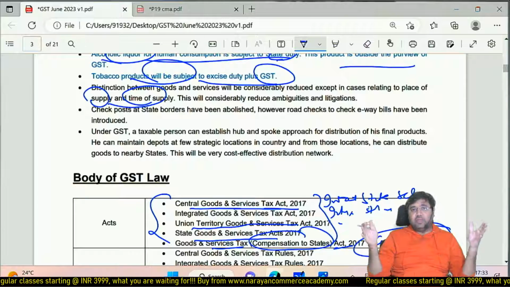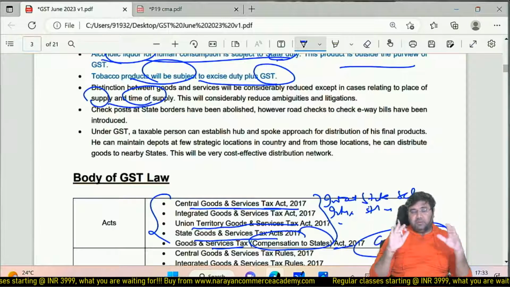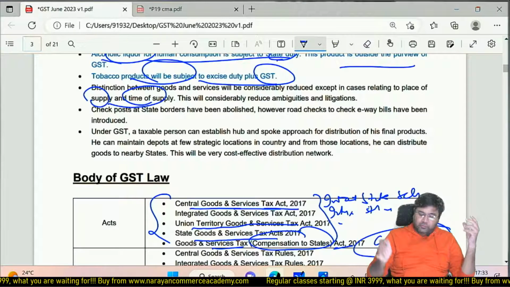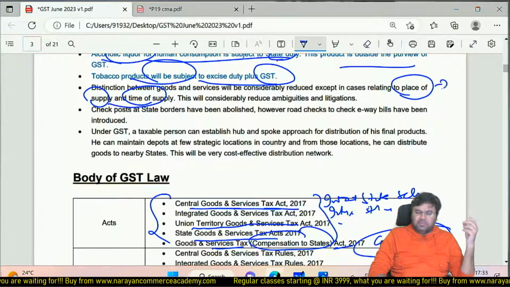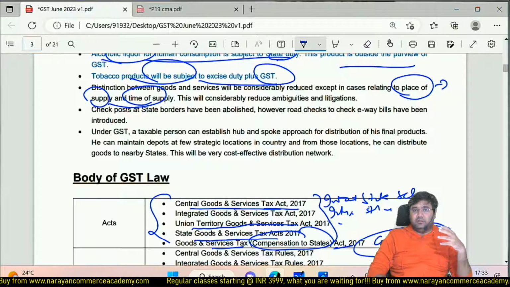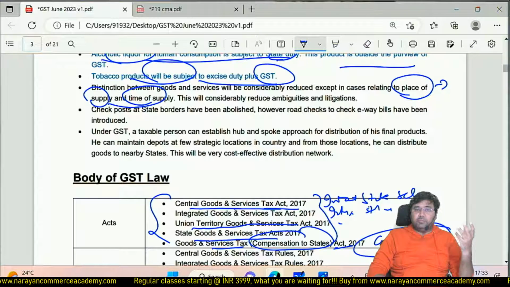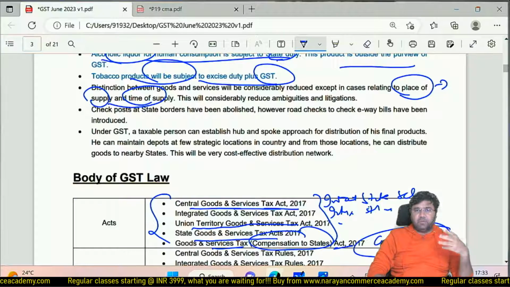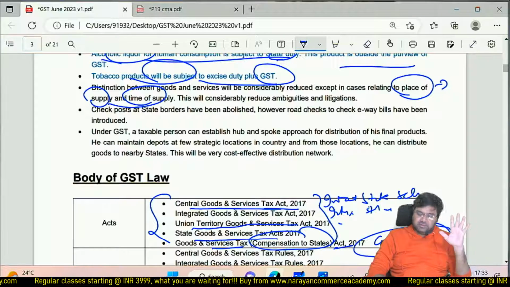We have to classify any particular transaction as a supply of goods or a supply of services. Why? Because there is a separate provision for time of supply and place of supply. We are going to discuss later in detail why there was a requirement for separate provisions for place of supply and time of supply.